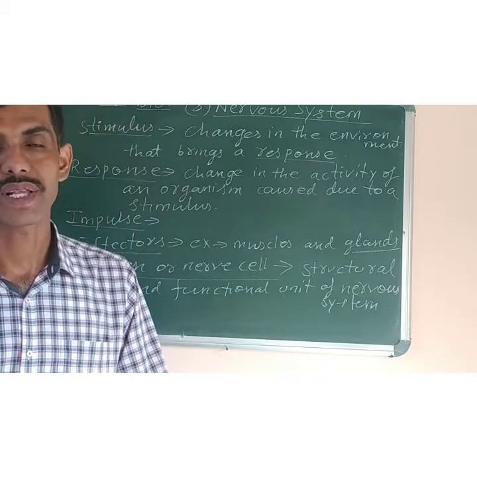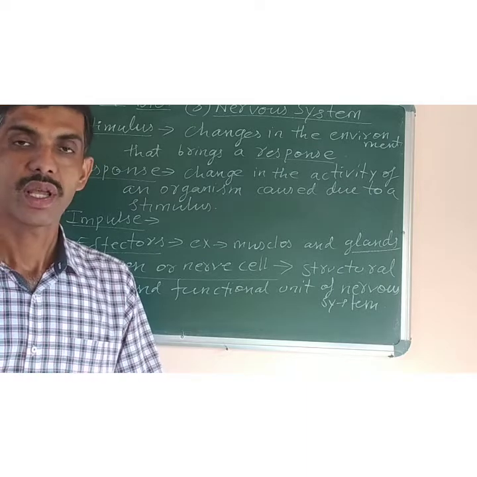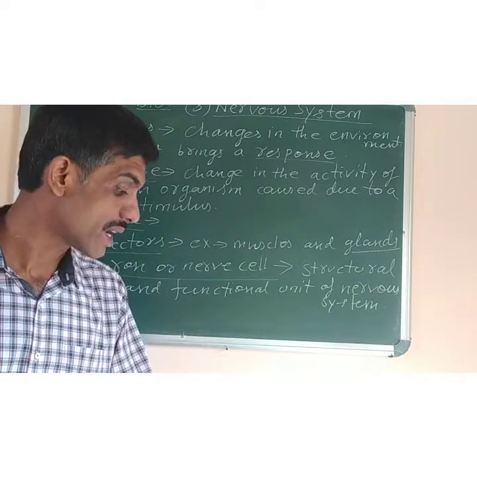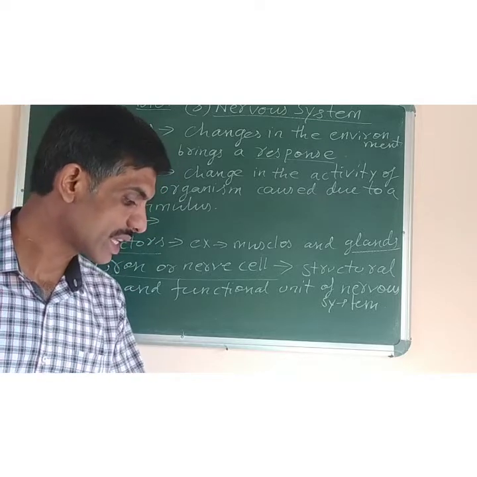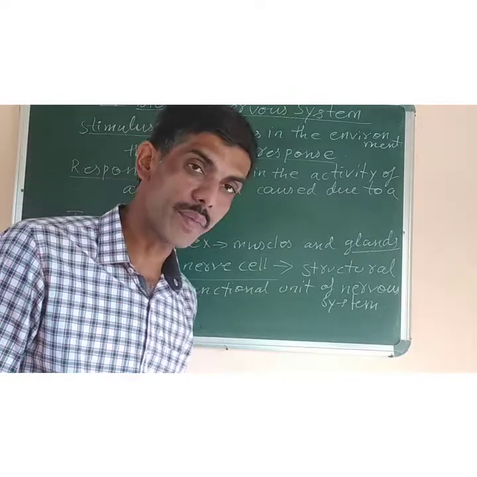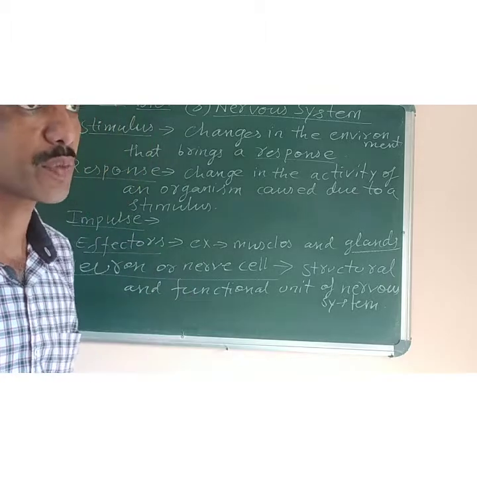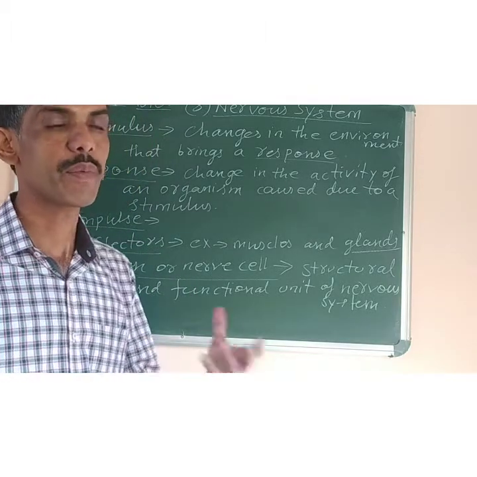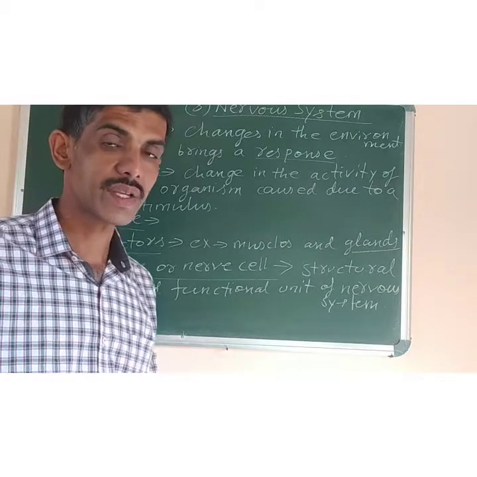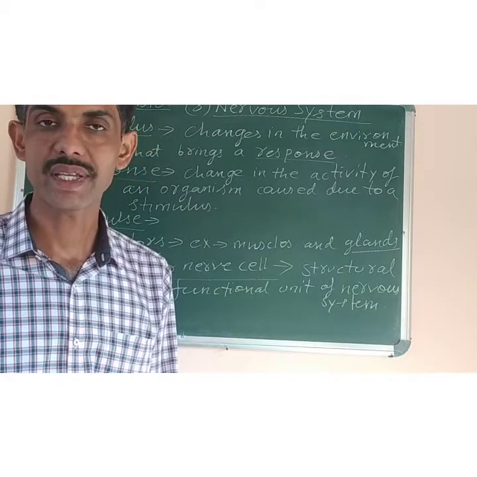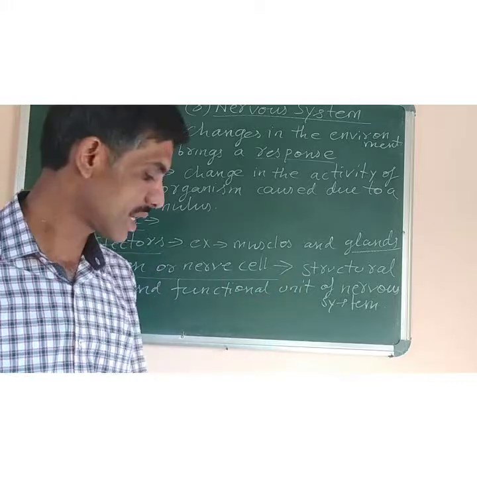If you ask how nerve cells are different, number 1, they cannot divide. Number 2, they can communicate with each other through an electrochemical process. Other cells cannot transfer messages from one cell to the other, but nerve cells can transfer the impulses, that is the message, from one cell to the other.